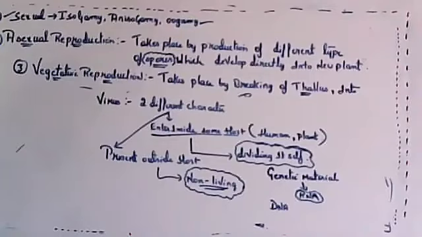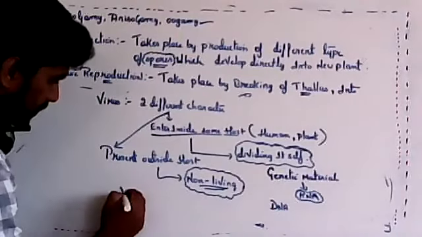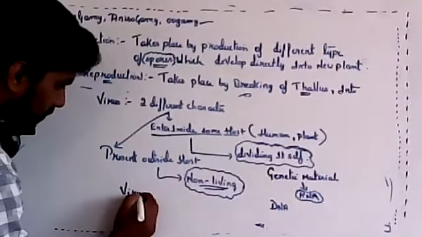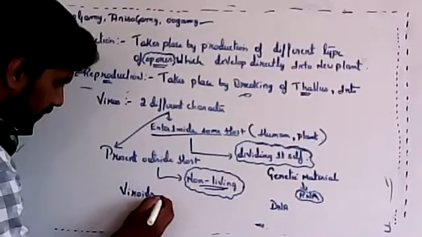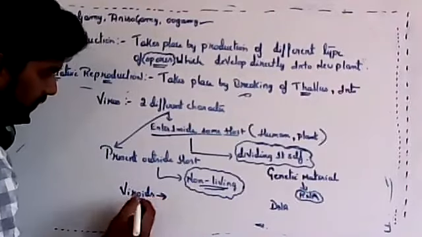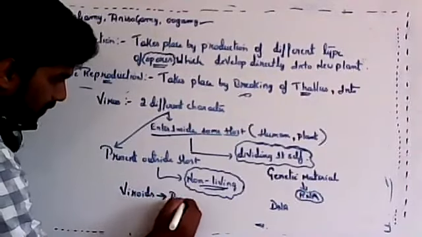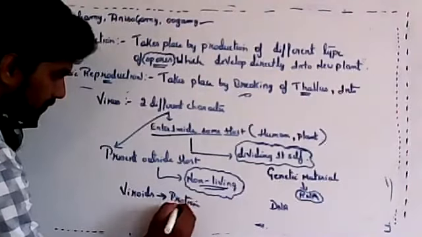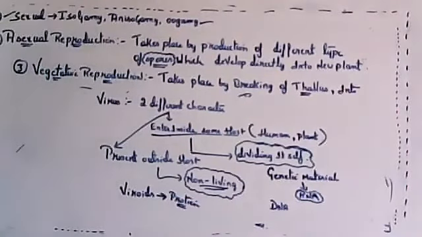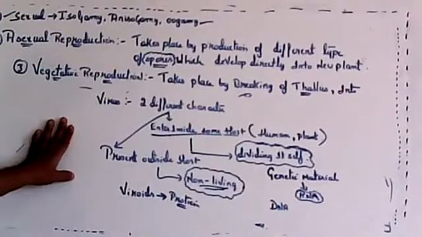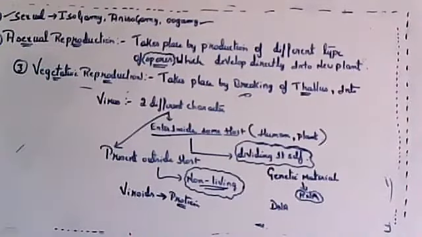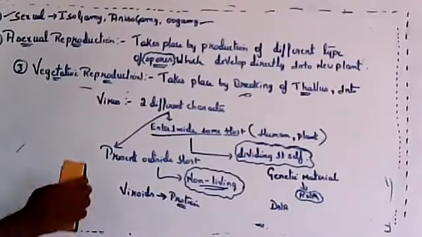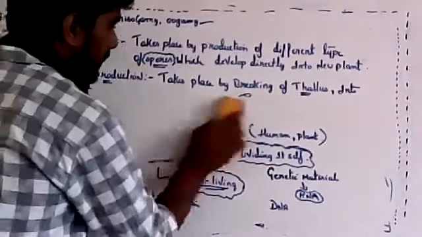So virus, then viroids. There is one more term known as viroids. They are made up of only protein. Viroids are made up of only protein. Such organisms are not placed in the five kingdom classification. So they are kept separate. Viruses are kept separate.